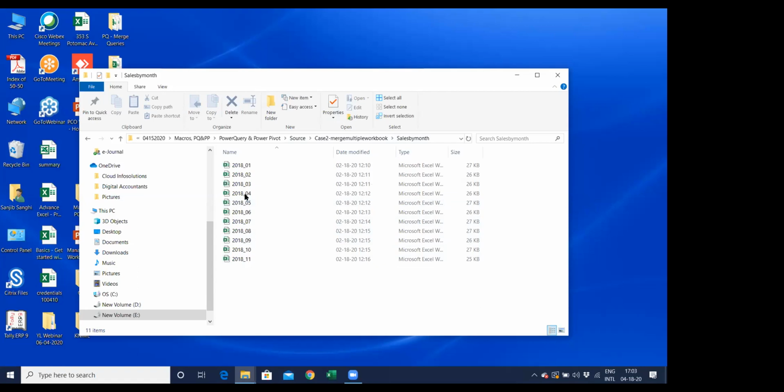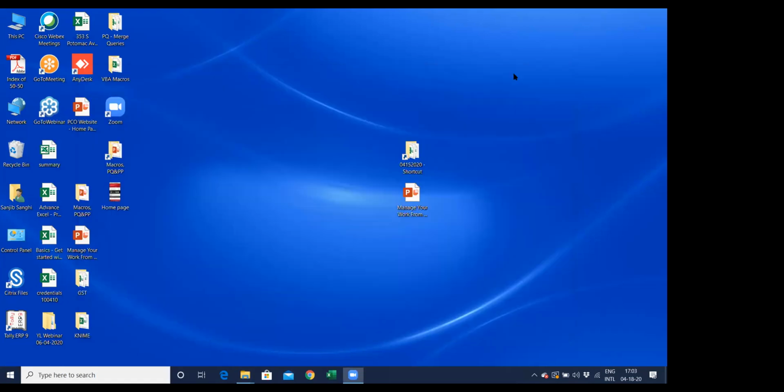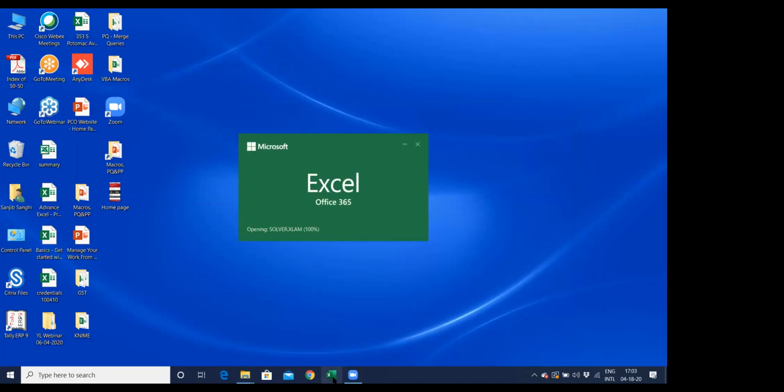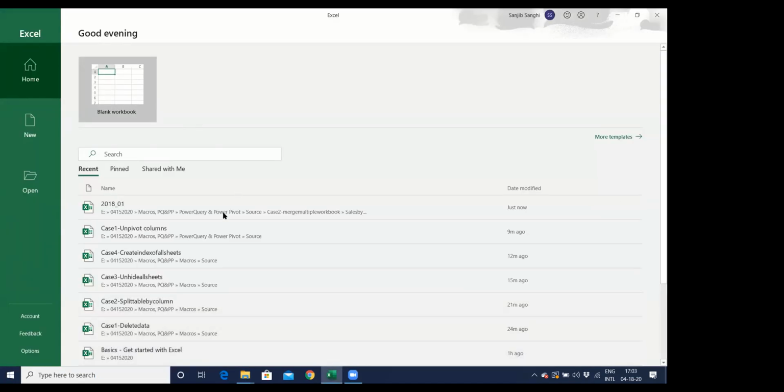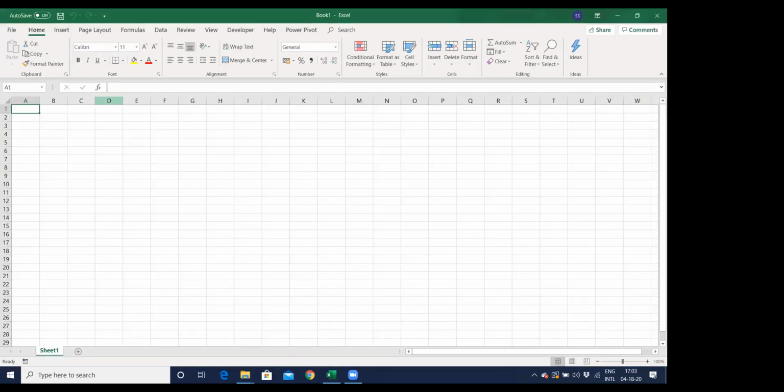Ready? So what I will do is that if I have this folder with me, I'll open an Excel, a plain simple Excel with me. Let me open an Excel for you and make sure that you all see this screen. Yes, you are. So this is a plain simple Excel.